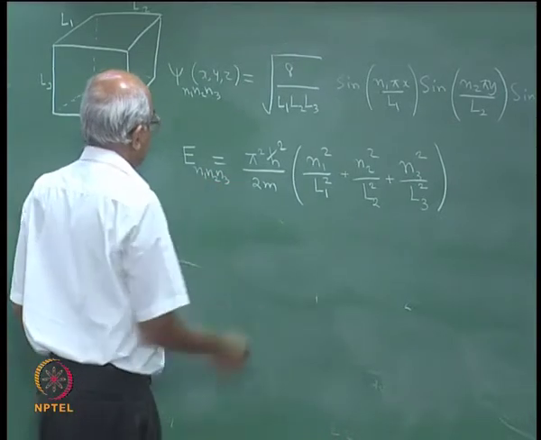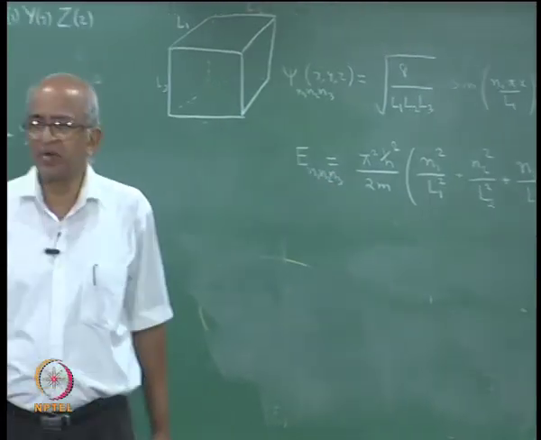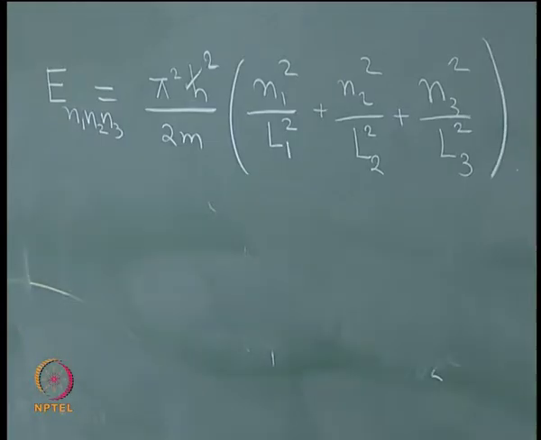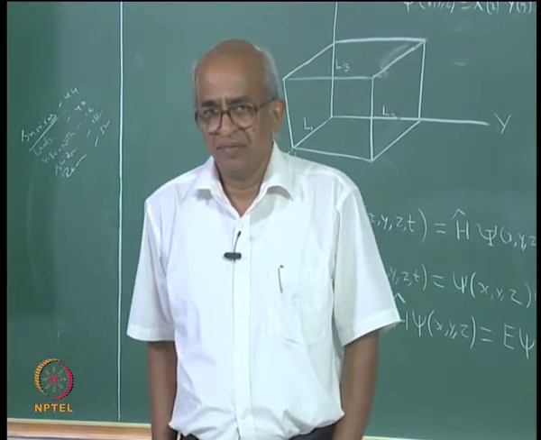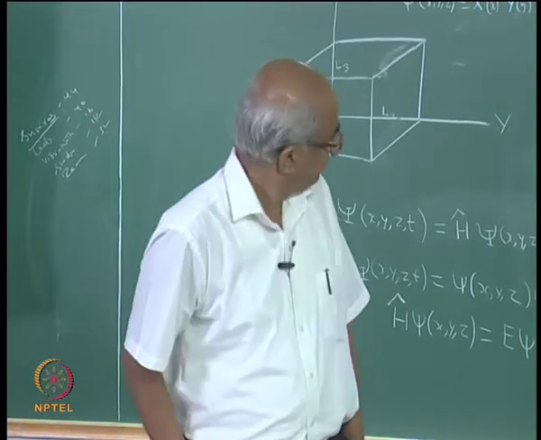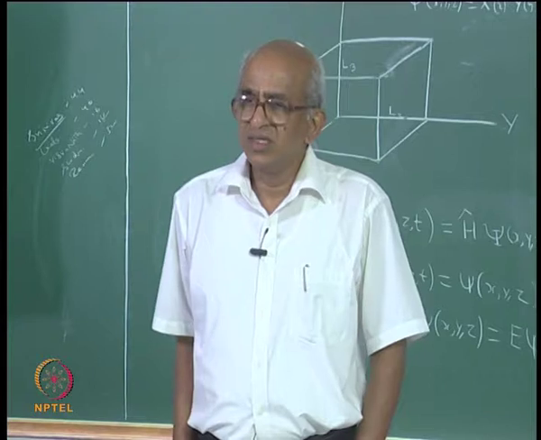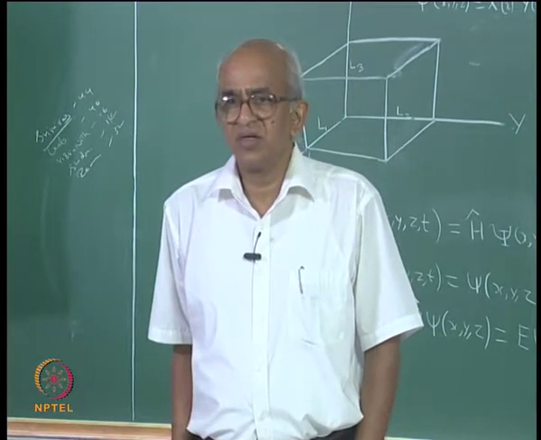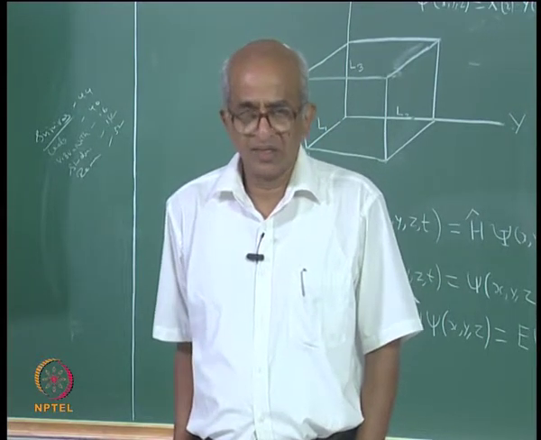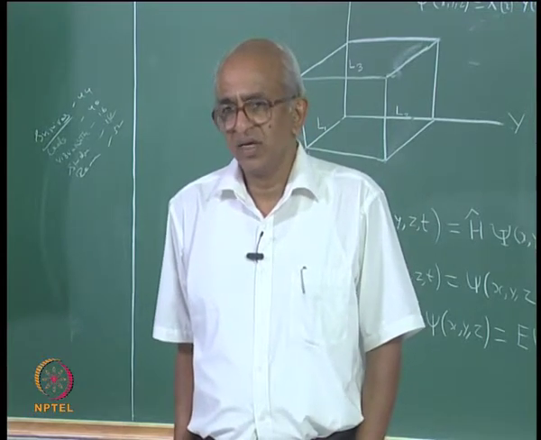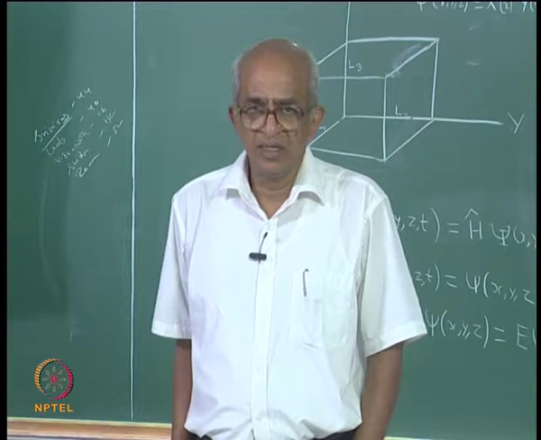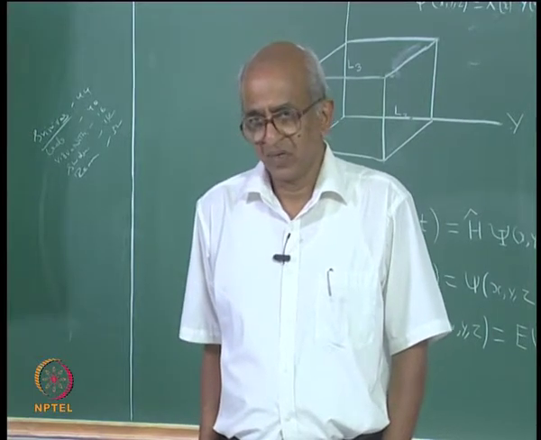So, E is dependent upon n1, n2, n3. What is the lowest possible state of the system? It is clear that you will get that by putting n1 equal to 1, n2 equal to 1 and n3 equal to 1, correct.